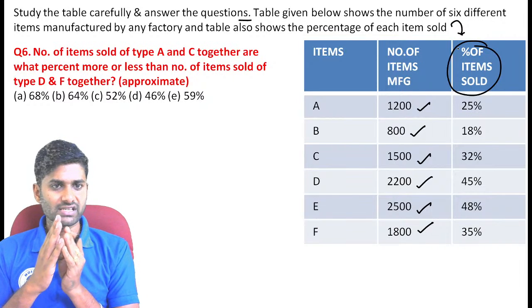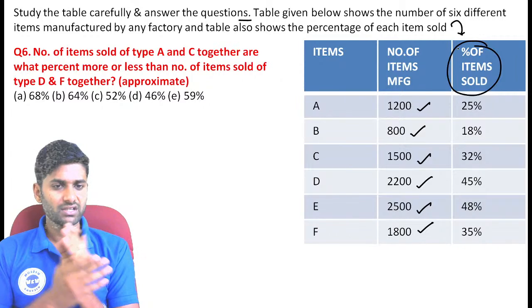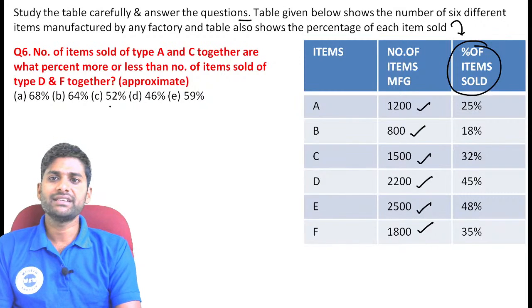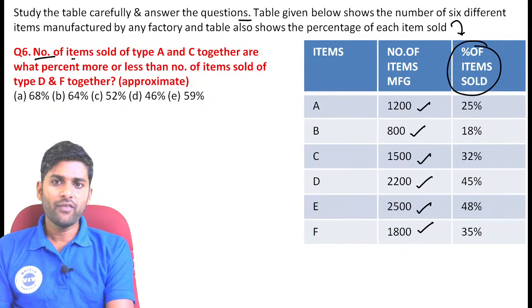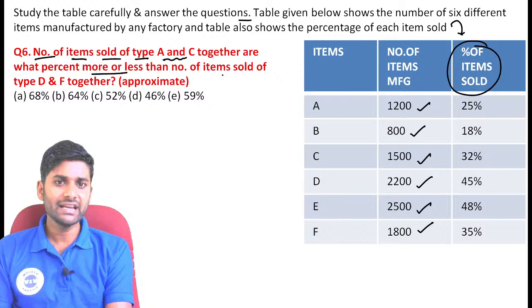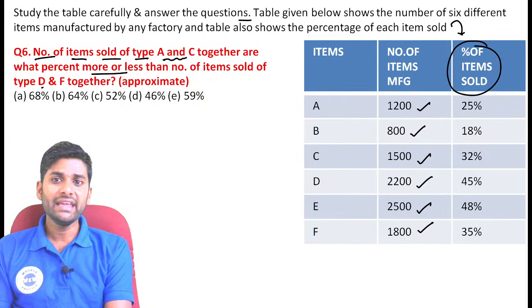So 25% is A, 18% is B, 32% is C, 45% is D, 48% is E, and 35% is F. Now you just read the question. Number of items sold of type A and C together are what percentage more or less than number of items sold of D and F together?